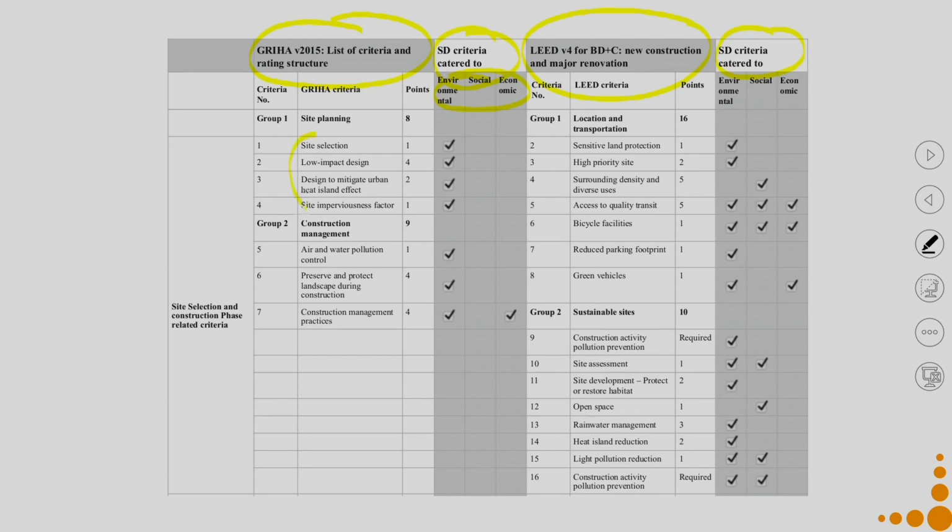So, if you keep the basic idea of sustainable development on three dimensions, you take that criteria to a given context, all you have to do is how do I reword all those criteria involved which are more contextual to the given context. So, say for example, in the context of architecture, new building site selection, low impact design, design to mitigate urban heat island effect, site impervious factor, they are very important and they are contextual to a building.